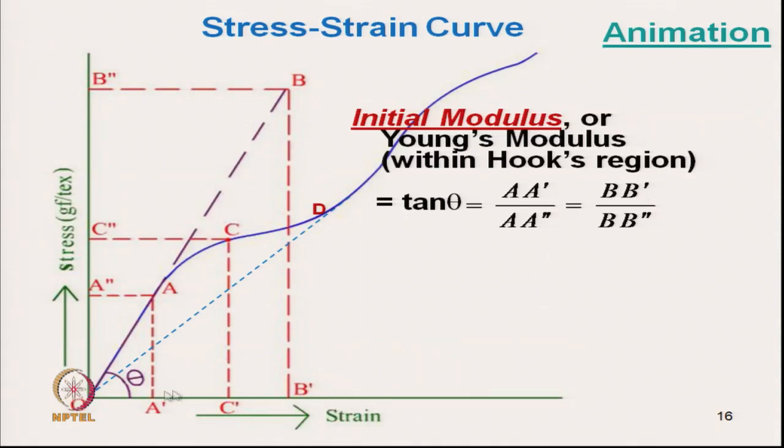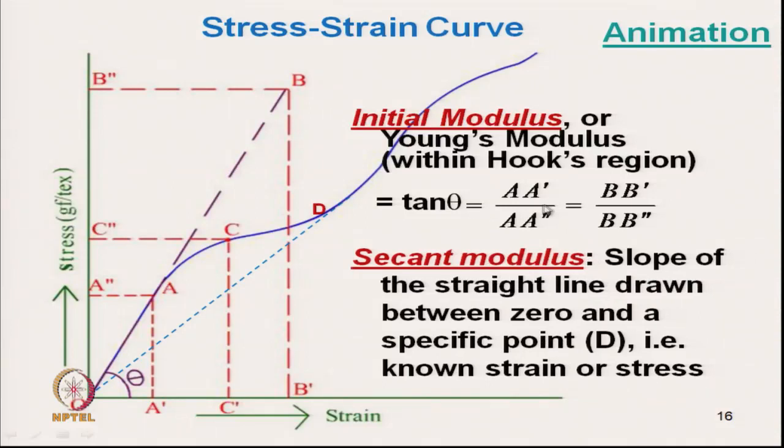Okay. This one is the A dash. So, A dash is stress and A double dash is strain. So, stress by strain we can get; this curve is the stress strain curve. So, initially it is a straight line. So, that is why it is called initial modulus.